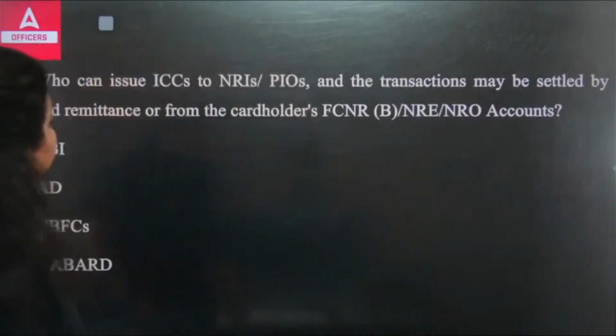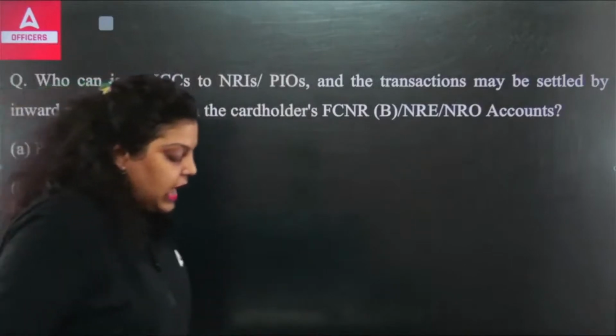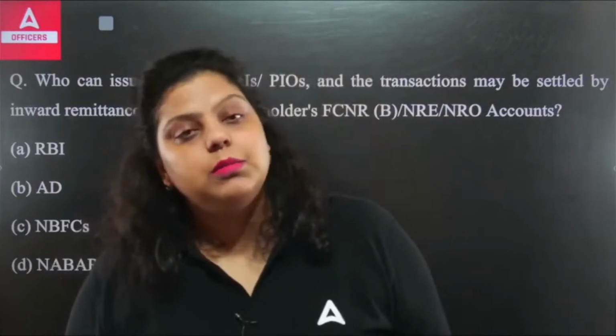Then the NRO account, again, can be opened in the form of CASA, RAFA, and the NRO account will be maintained by NRI, PIO in Indian currency only, but the income earned from India can be maintained here. And FCNR, foreign currency non-resident account, is the account in which you can have an FD in foreign currency for a minimum of 1 year and a maximum of 5 years.